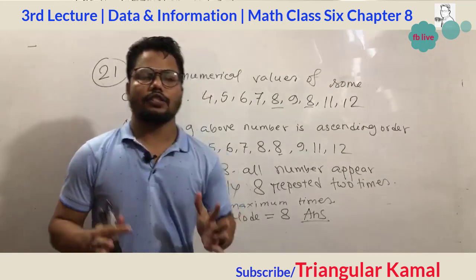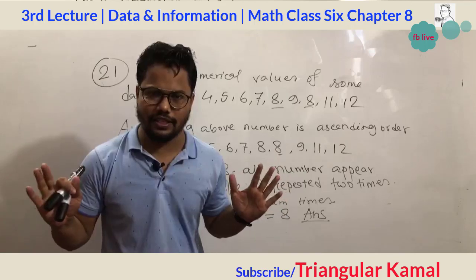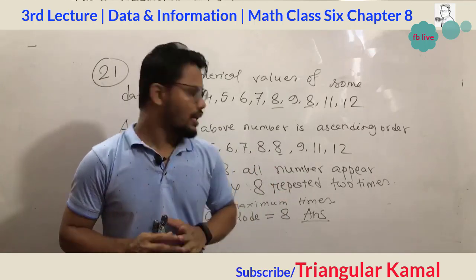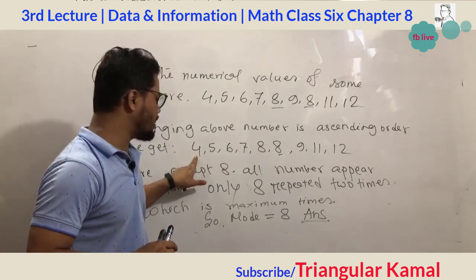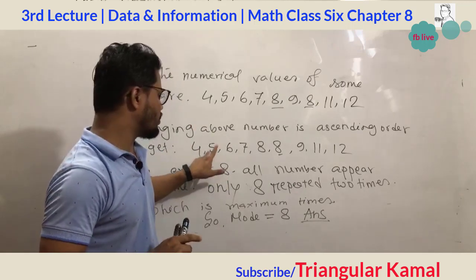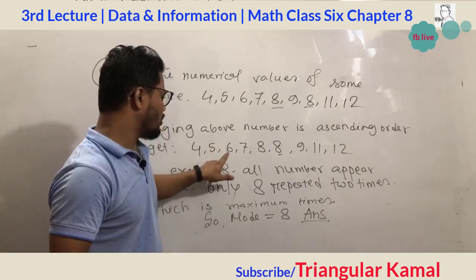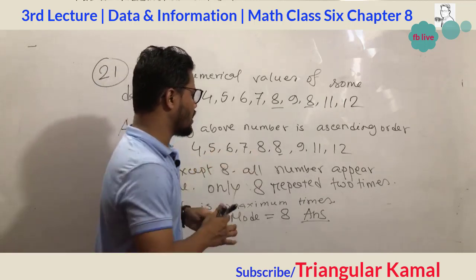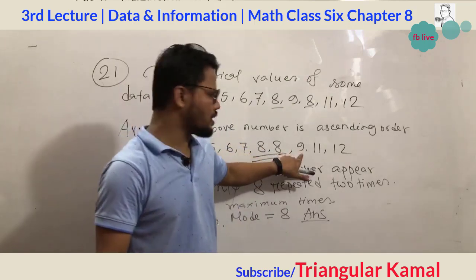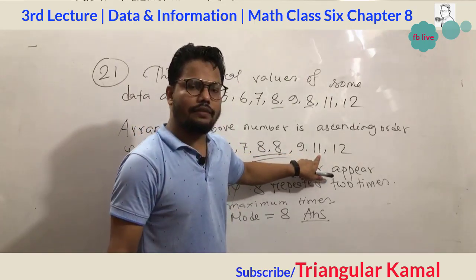So basically, mode is too easy, and you have to count each number individually and review how many times 4 appears, 1 time, 5 single time, or 6, 7. Here we see 8 repeated, and 9 single time, 11 single time, 12 single time.